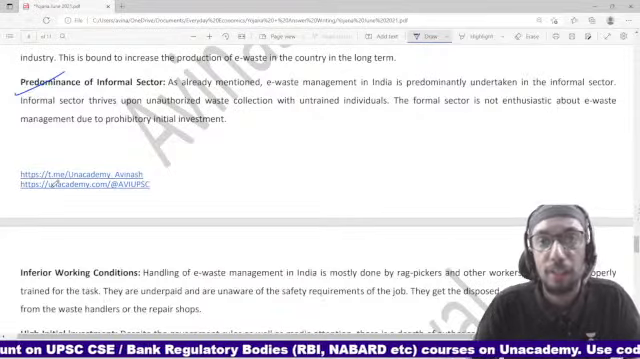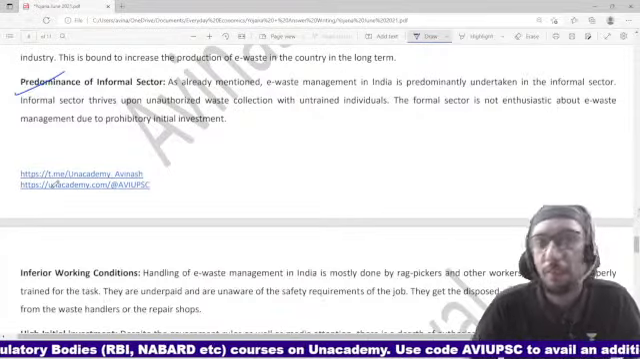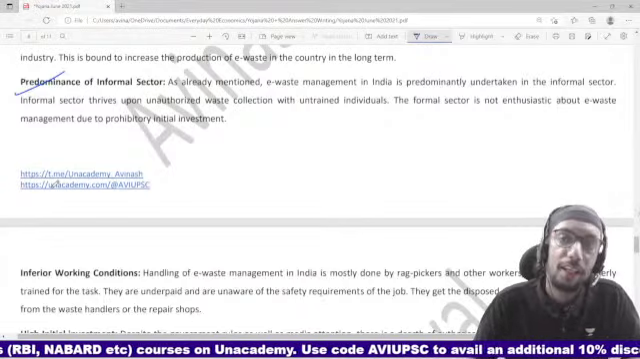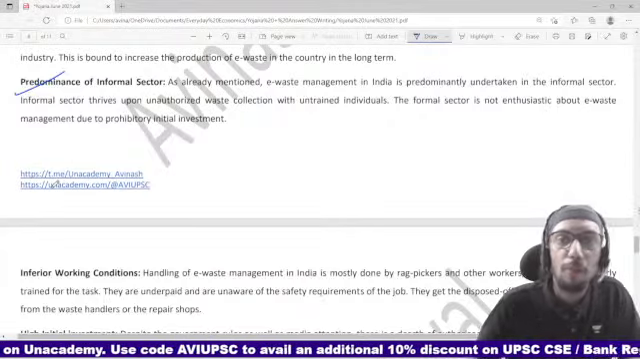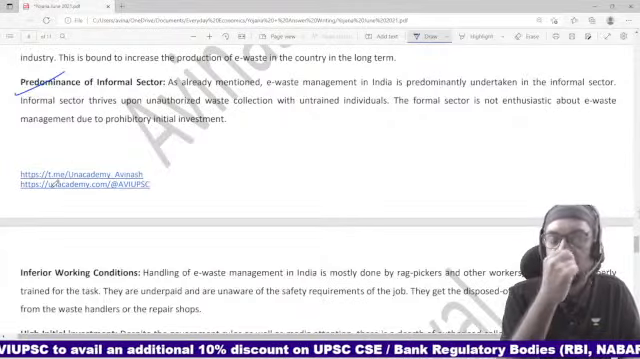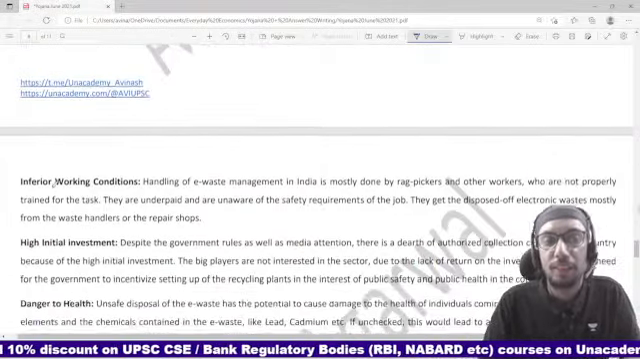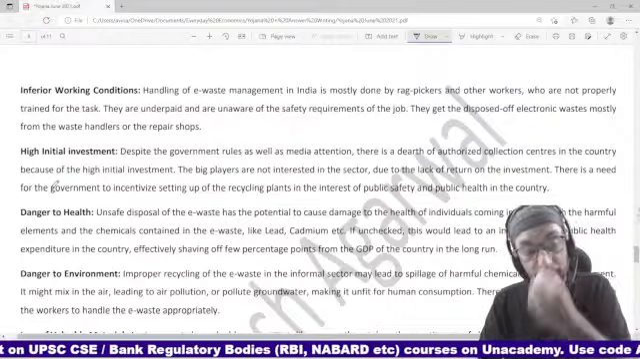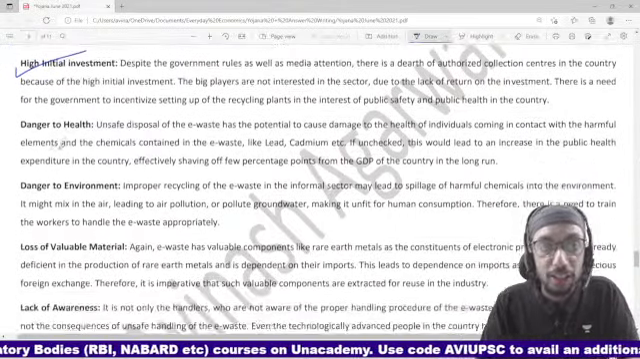So you want to keep the wages of the workers as low as possible, keep your enterprise out of the formal regulation of the government, pay as low taxes as possible, right? And since you are operating under the radar, there is no question of you providing five-star healthcare facility to your workers and stuff like that, right? So far as viability is concerned, the informal sector is the way forward, right? Inferior working conditions, high initial investment, right?